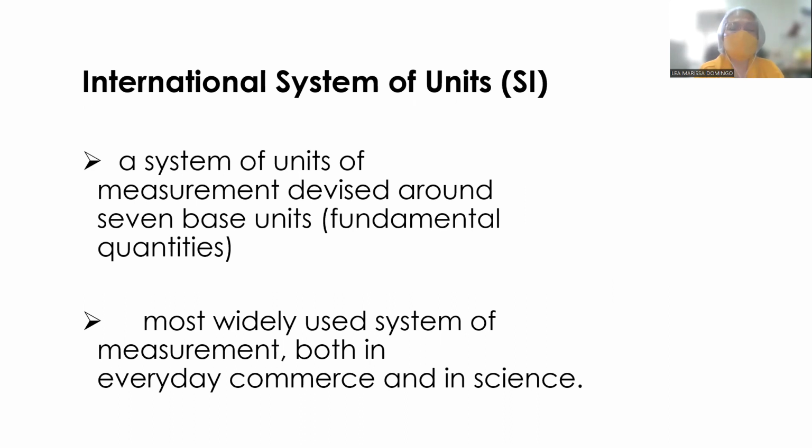So this is a system of units of measurement based around 7 base units or fundamental quantities. So sinasabi ng SI, there are only 7 fundamental quantities and the rest are just derived. Okay? Now this is the most widely used system of measurement, both in everyday commerce or business and in science.